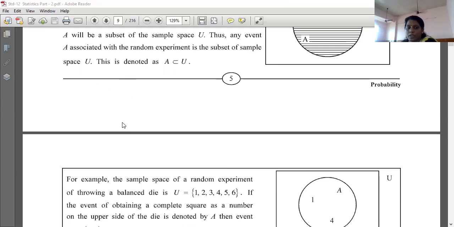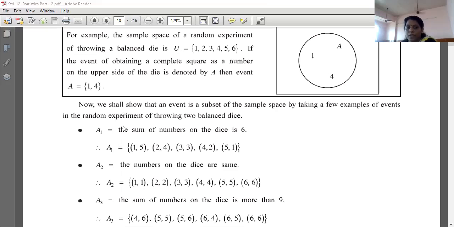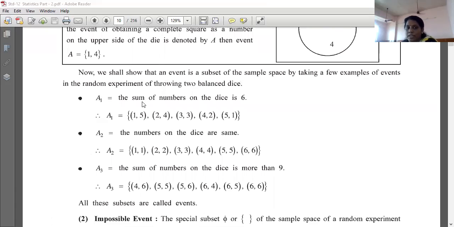Now see, now we shall show that an event is a subset of the sample space by taking a few examples of events in the random experiment of throwing two balanced dice. So A1 is the sum of the numbers on the dice is 6. Sum of the numbers on the dice is 6 means total 6 होना चाहिए. तो उसके लिए क्या करेंगे हम, 1 5, 1 plus 5 is 6, 2 4, 2 plus 4 is 6, then 3 3, 4 2, 5 1. So these are the outcomes which show the sum of the numbers on the dice is 6. So that is 1, 2, 3, 4 and 5.